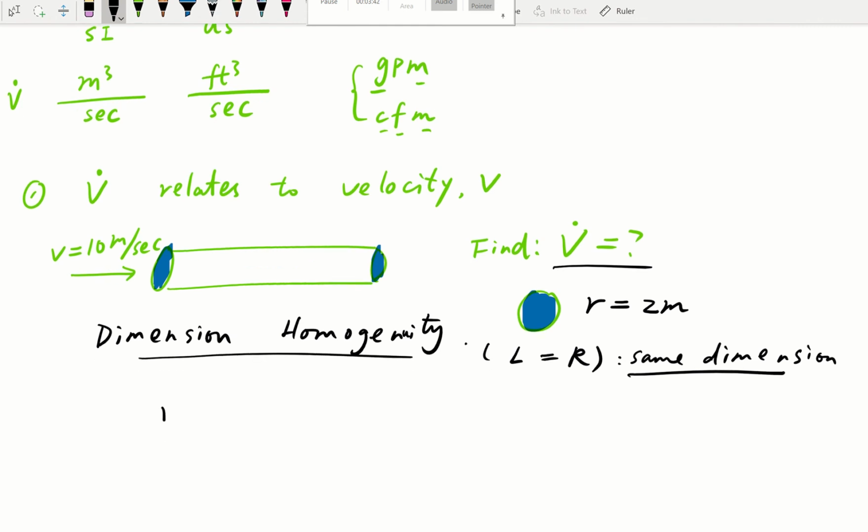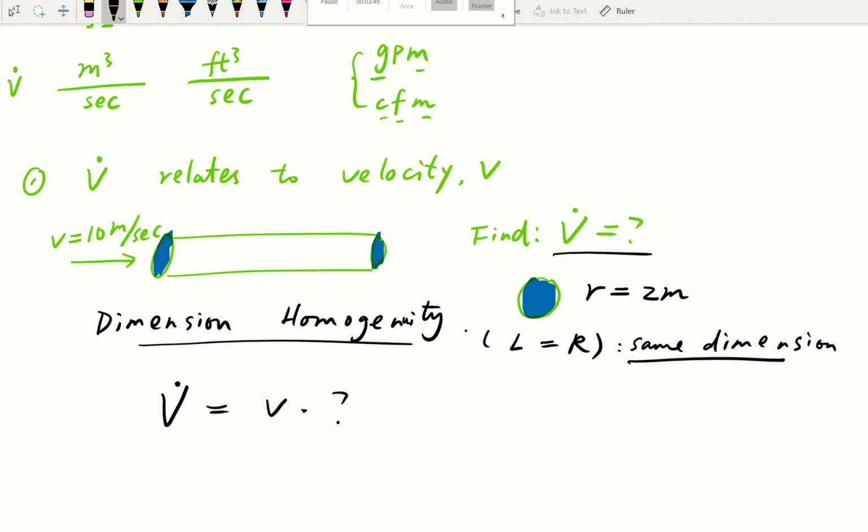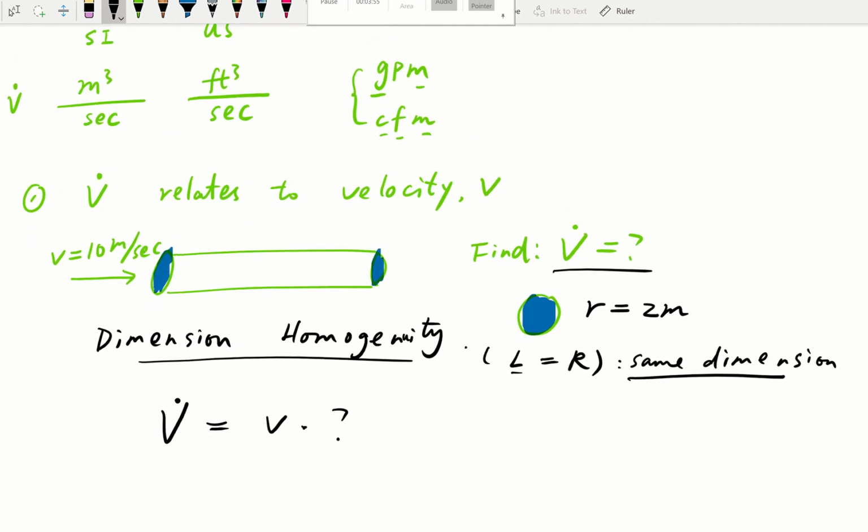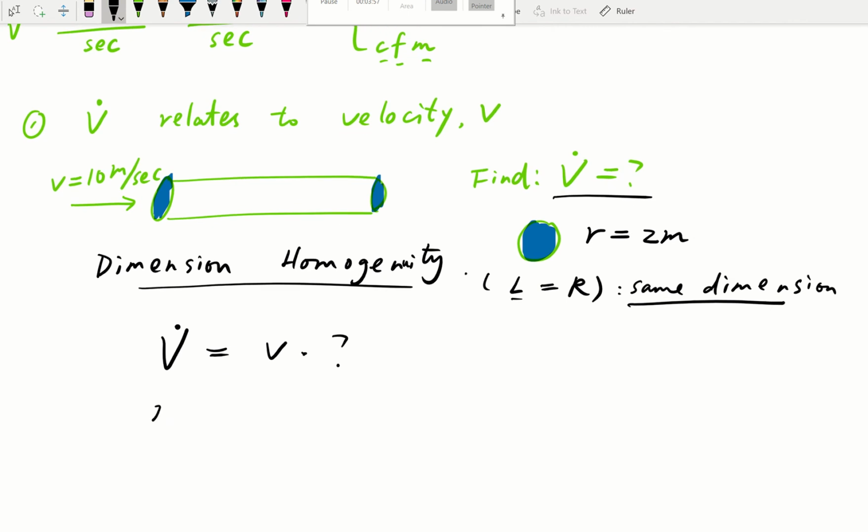For example, how is volume flow rate related to velocity? There's going to be something we multiply or divide by. Let's think about the dimension on the left side. For volume flow rate, in SI units that would be meter cubed per second, because that's how much volume travels through per second. And velocity, or speed, is distance over time, so meters per second.